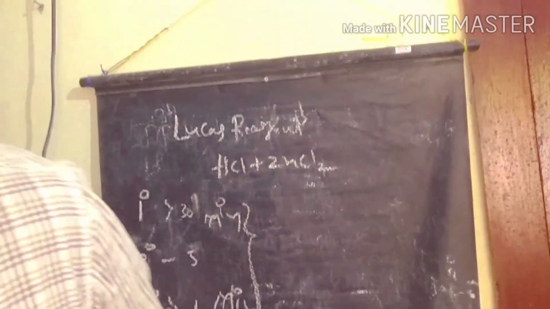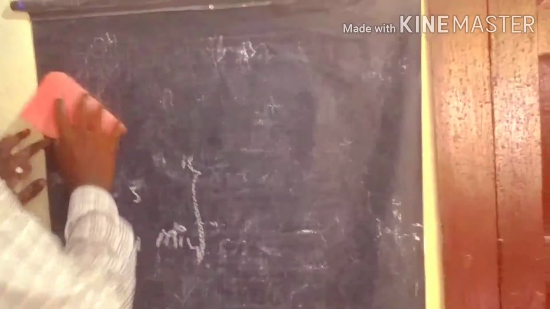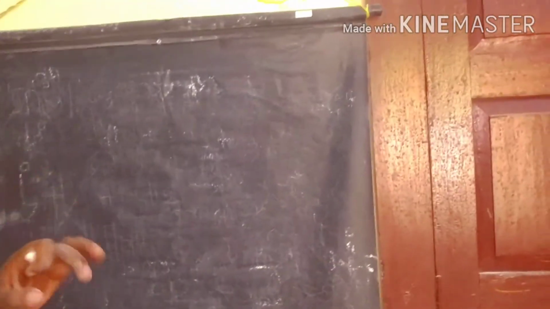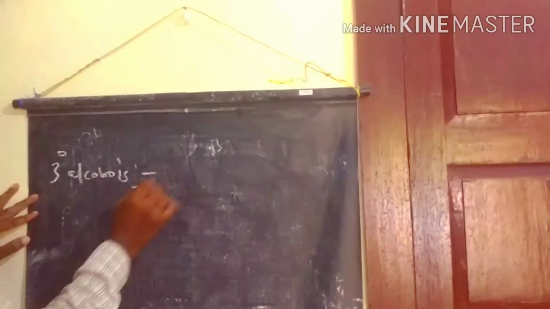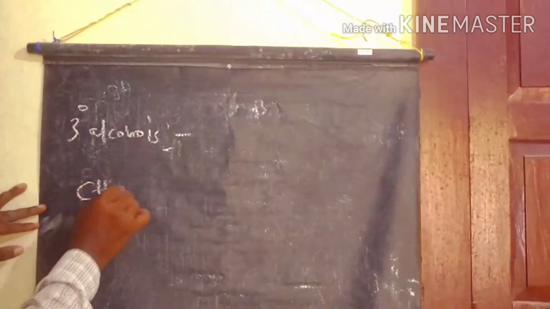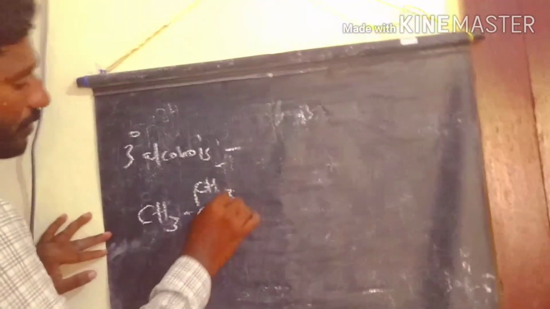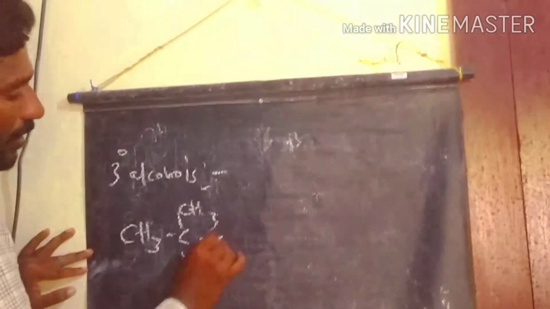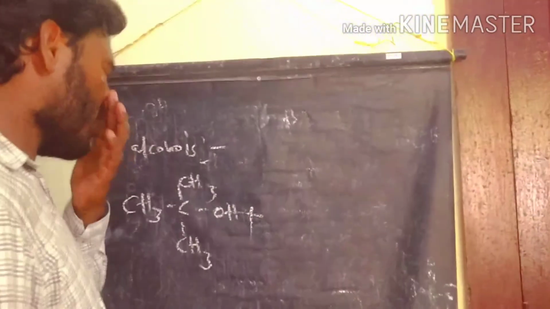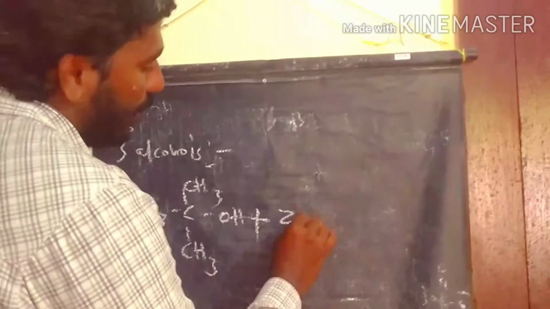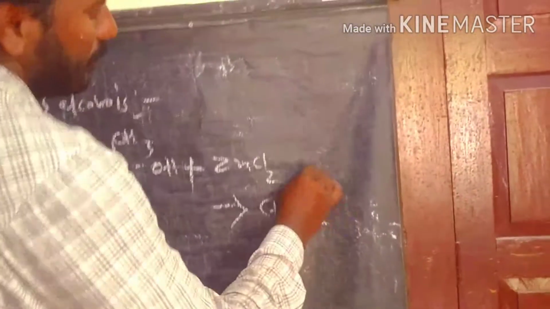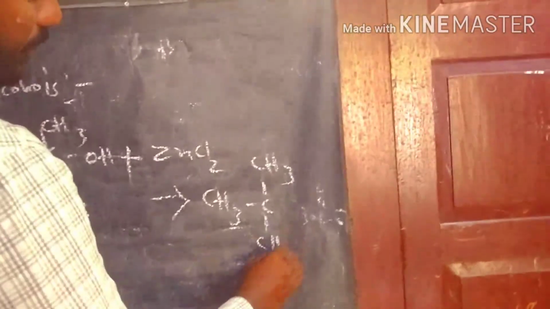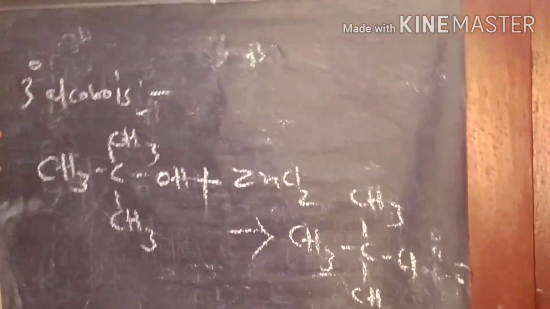Now we discuss the Lucas reagent test deeply. Starting with tertiary alcohols: the tertiary alcohol reacts with the Lucas reagent and we get a white precipitate within 1 minute. Tertiary butyl alcohol gives tertiary butyl chloride.